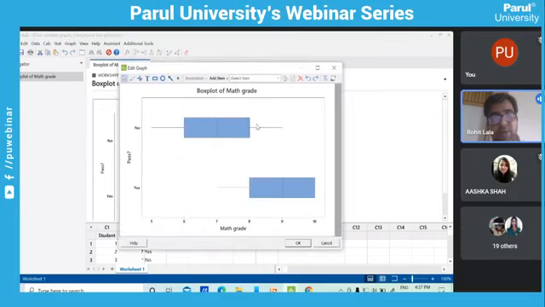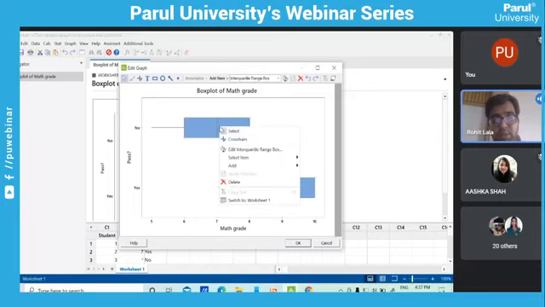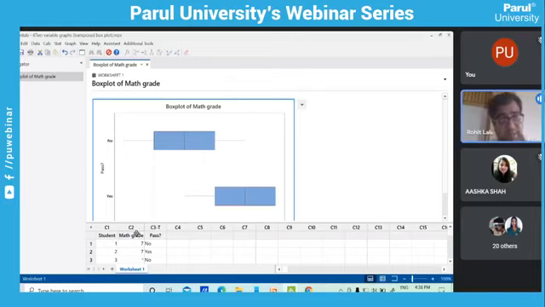Sorry, horizontal, not vertical. And on the basis of your grade, whether the student has cleared or not can be measured. So this way, 50%, 7 is your central value. If he gets more than 7, the student has cleared the exam and so on. So this way the data is represented if the data has two variables, where one variable, maths grade, a numerical variable, is our x and the categorical variable is y.